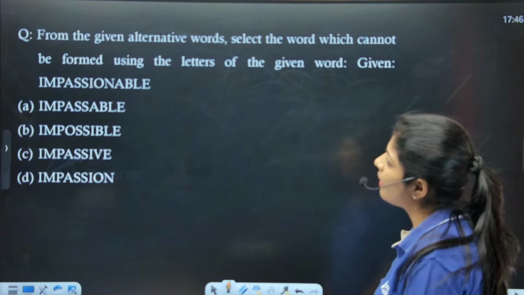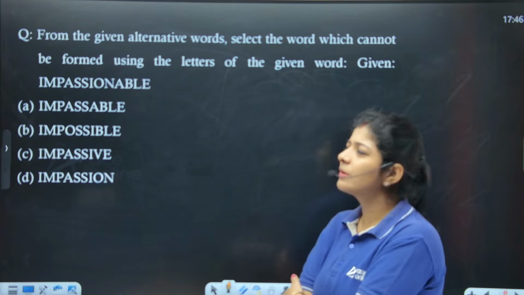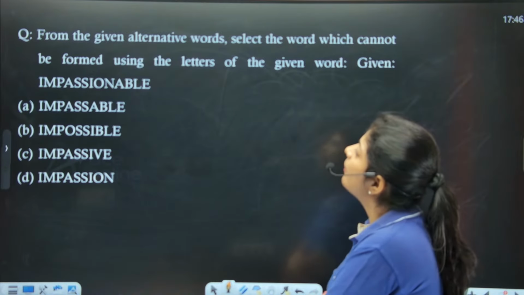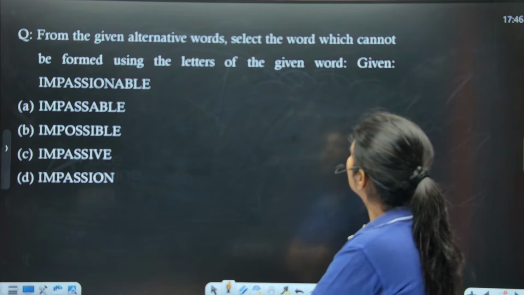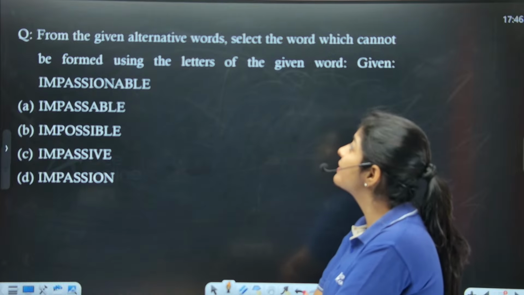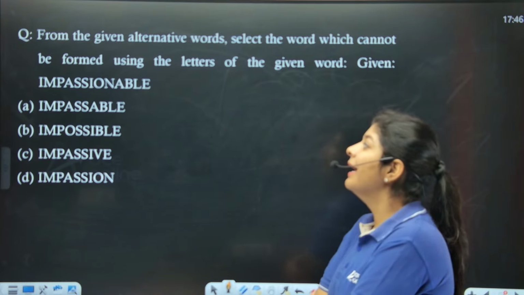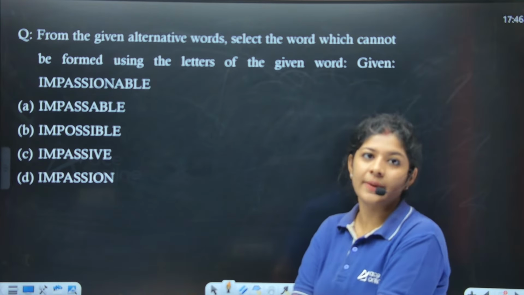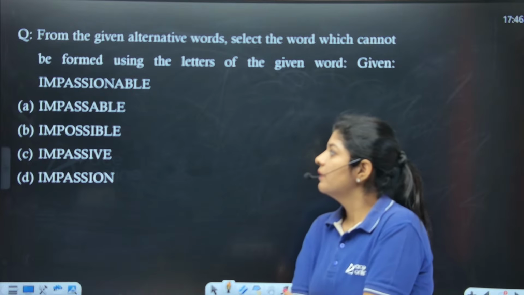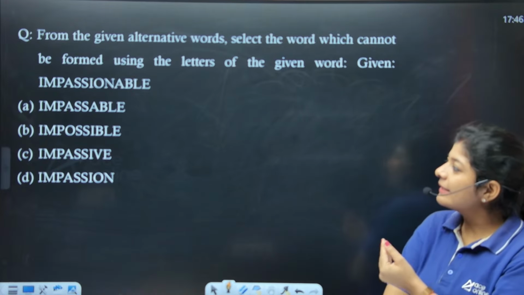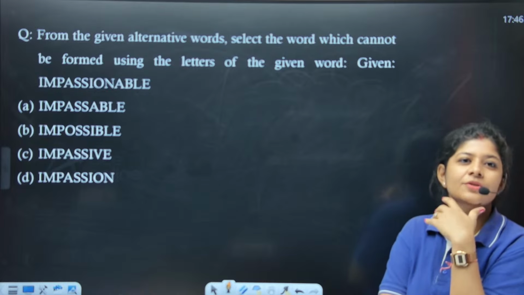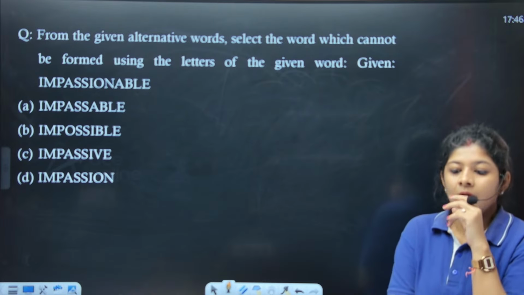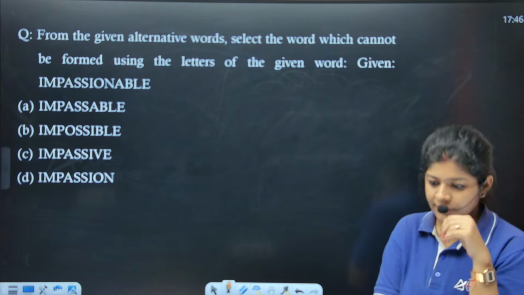Next. Again, this is a very simple question. The question says that from the given alternative words, select the word which cannot be formed using the letters of the given word, and the given word is impressionable. It hardly takes 2 to 3 seconds to give the answer.